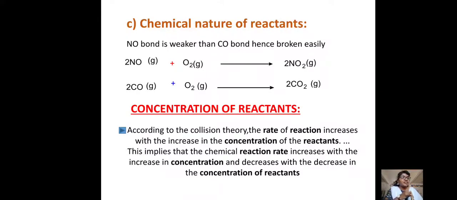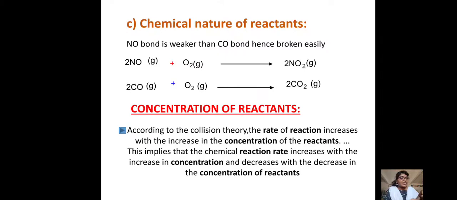See, in factors we have discussed the nature of the reactants: the first one is the state of the reactant and the size of the reactant, and the next one is the chemical nature of the reactants. And coming to the next factor, that is an important factor, the concentration of the reactants. We know collision theory, right?